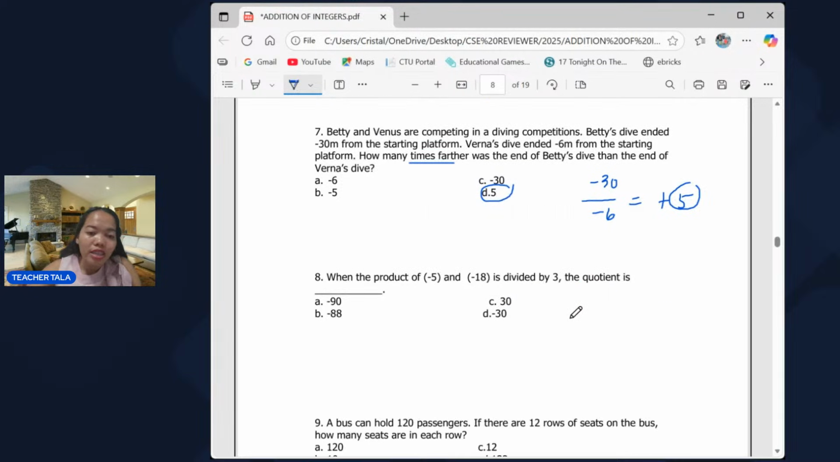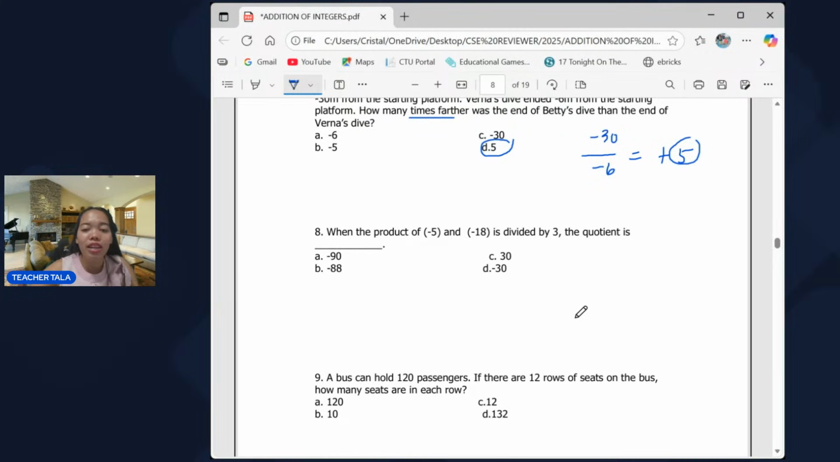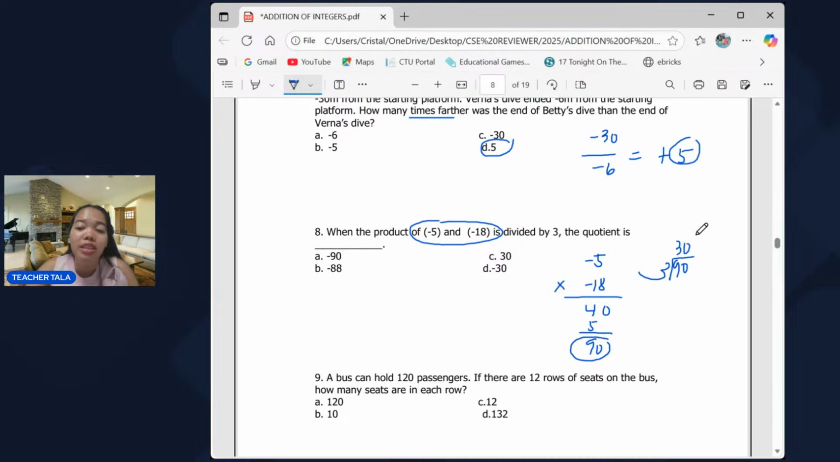Okay? Next, number 8. When the product of negative 5 and negative 18 is divided by 3, the quotient is blank. First multiply negative 5 and negative 18. 5 times 8 is 40, 5 times 1 is 5, so it is positive 90. 90 divided by 3 is 30. Positive 30. The answer is letter C. The quotient is positive 30.